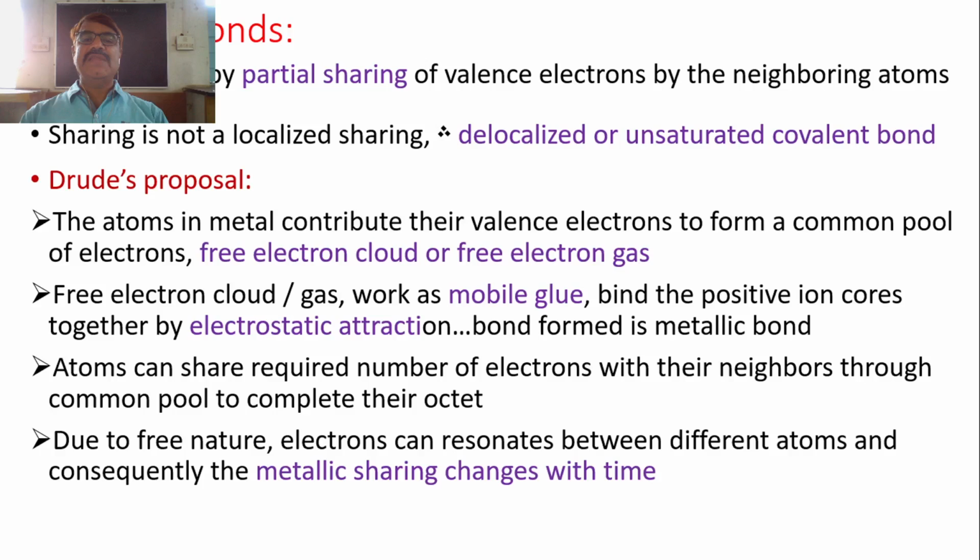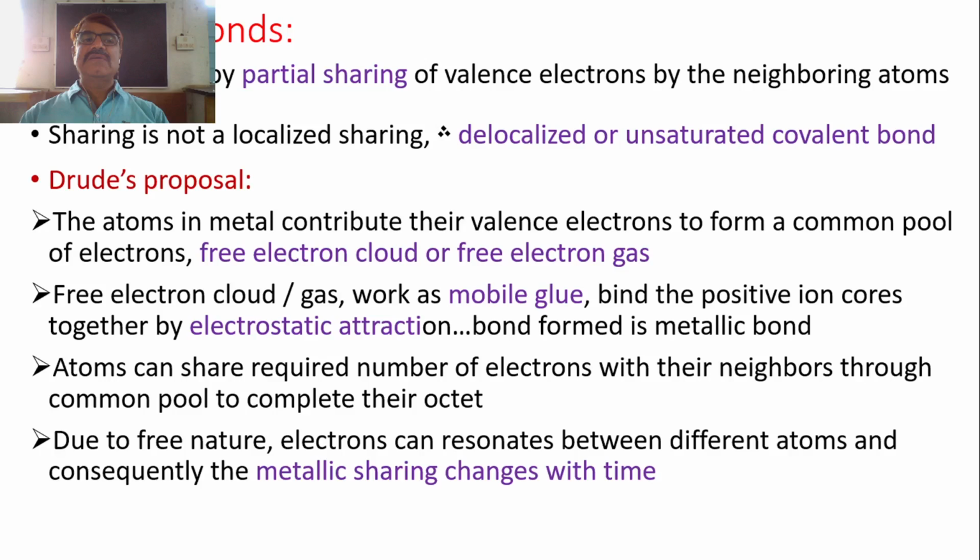It is not the property of the two atoms. It fluctuates throughout the metal, and this is called the delocalized or unsaturated nature of the bond. If it is compared with the covalent bond, we can call it a delocalized or unsaturated covalent bond.